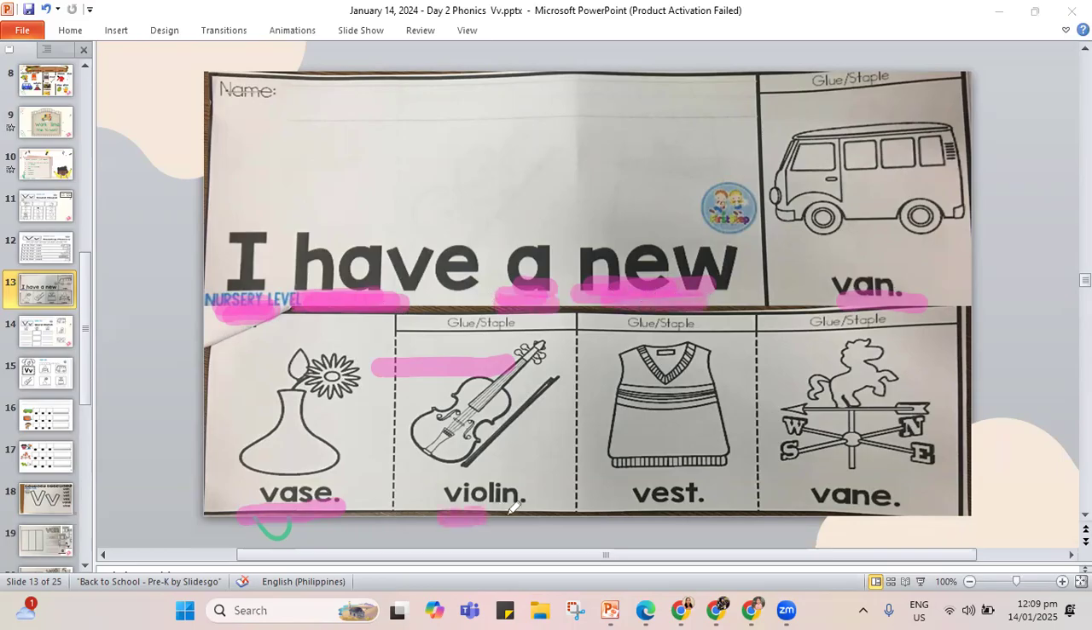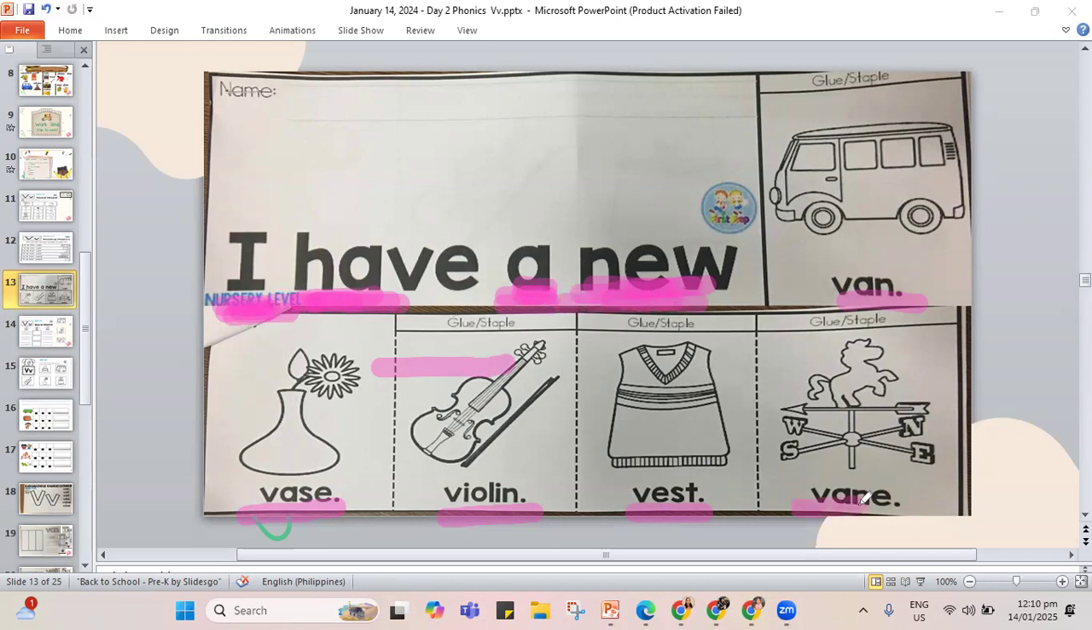Okay, another one, I have a new violin. That's our V for violin. Another one. I have a new vest. You can wear a vest. And then the last one. I have a new vein.